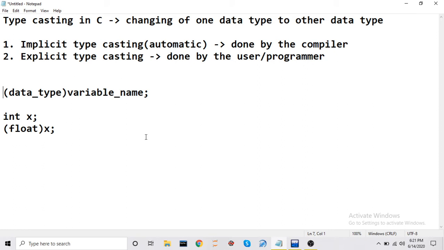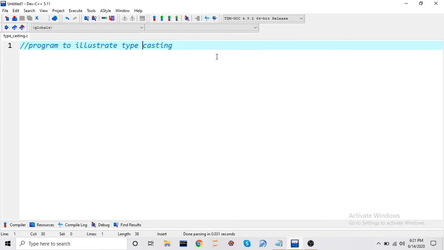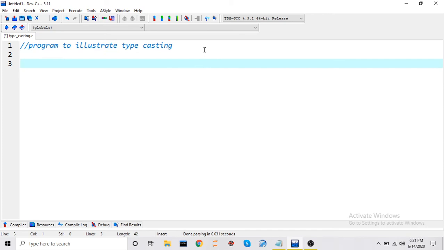Now we will write a simple program to see the difference between implicit typecasting and explicit typecasting and observe the output. So let us see the program. I will write a program to divide two numbers. I will take two numbers as the input and divide them, and we will print the result using implicit typecasting as well as explicit typecasting, and we will observe the difference, right?